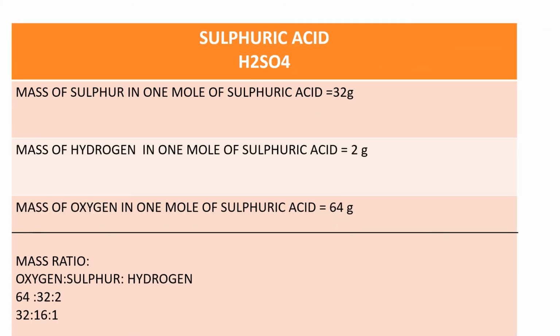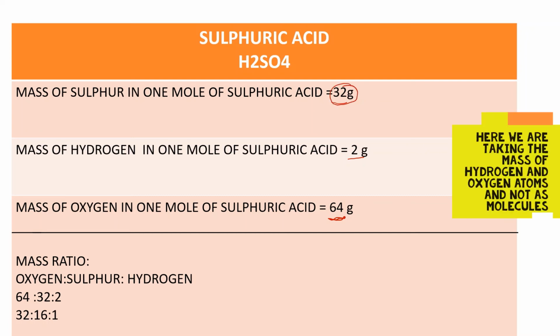The last example we are discussing here is that of sulfuric acid. A mole of sulfuric acid is made of a mole of sulfur, 2 moles of hydrogen atom and 4 moles of oxygen atom. So what are their masses? A mole of sulfur weighs 32 grams.